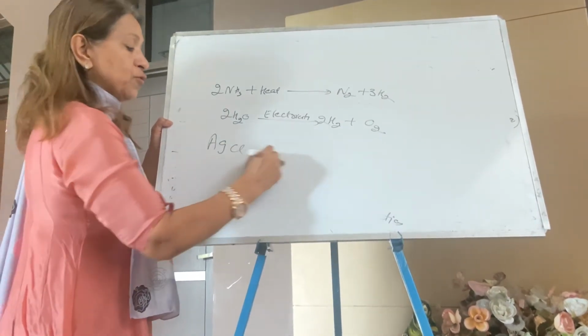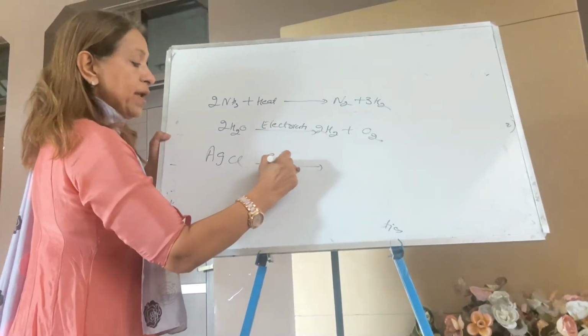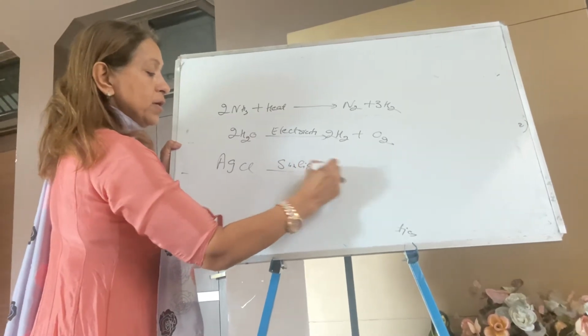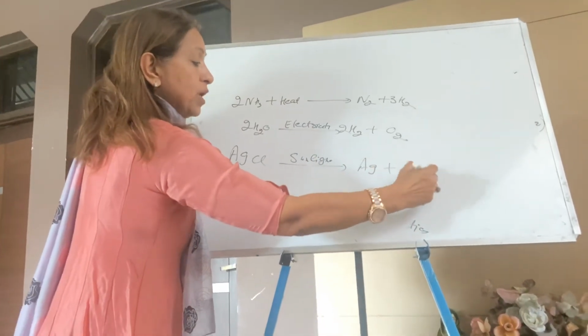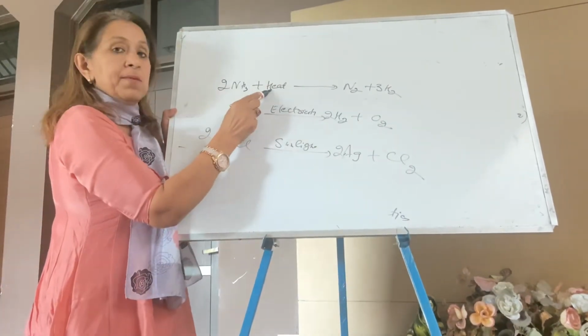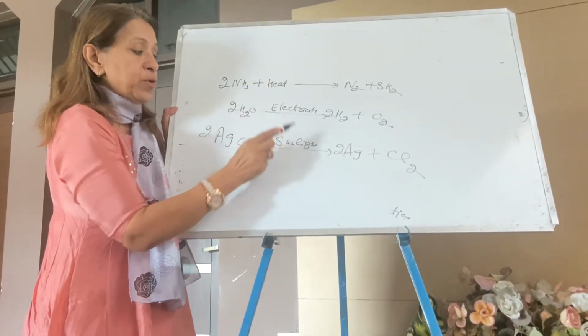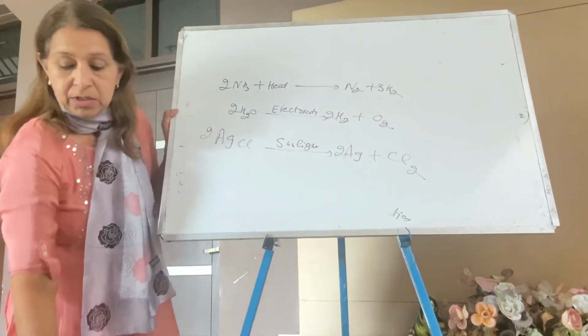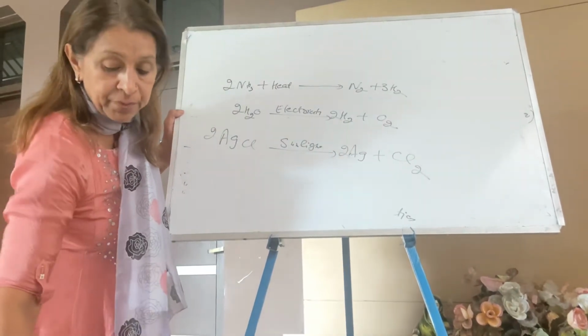Now next is silver chloride. This reaction is used in photography. This reaction uses sunlight. It gives silver plus chlorine, 2 silver. So this is thermal decomposition, this is electro decomposition, and this is photo decomposition.